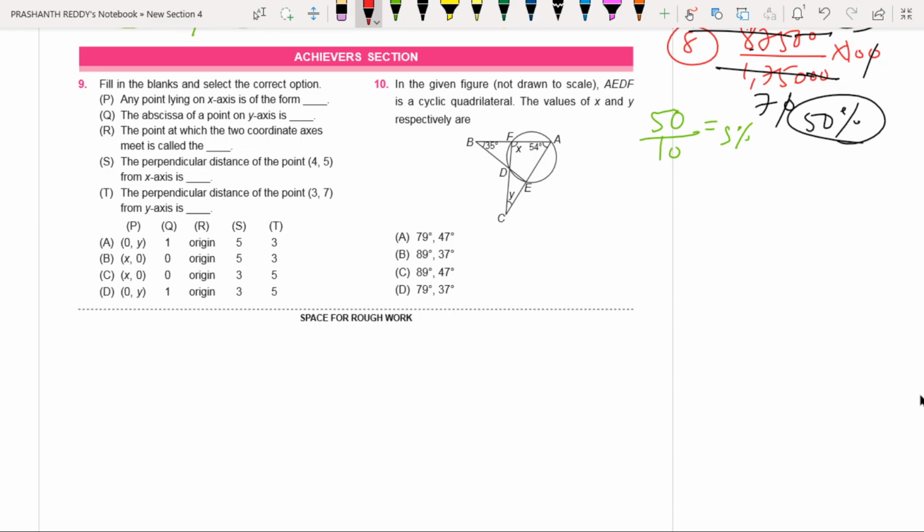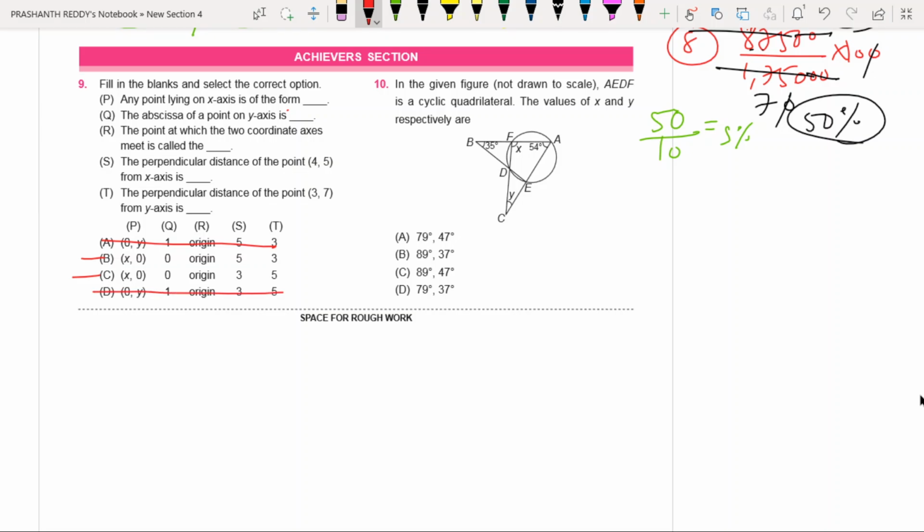Once observe here, any point on x-axis in the form of... You take x-axis, y-axis. Usually on x-axis the y coordinate is 0. That will be in the form of x comma 0. I hope you understood. The first blank is what? Any point on x-axis in the form of... any point on x-axis means the y coordinate must be 0. Y coordinate must be 0 means our answer is either B or C. Straight away, you can strike out A and D.